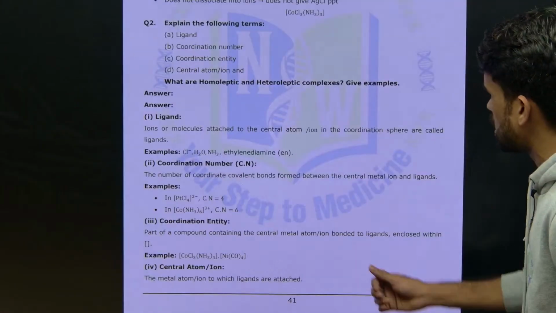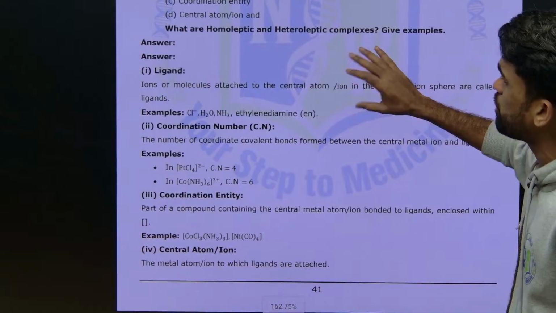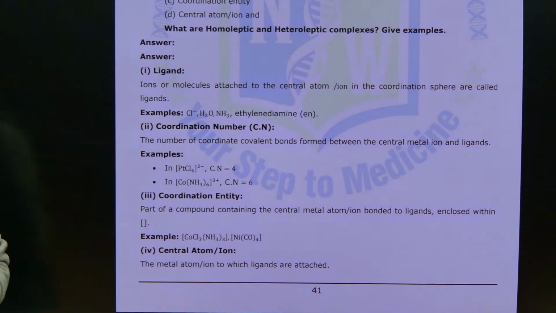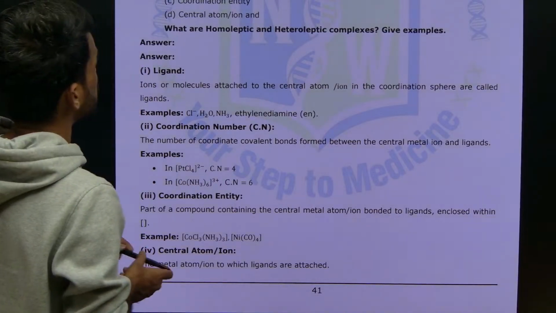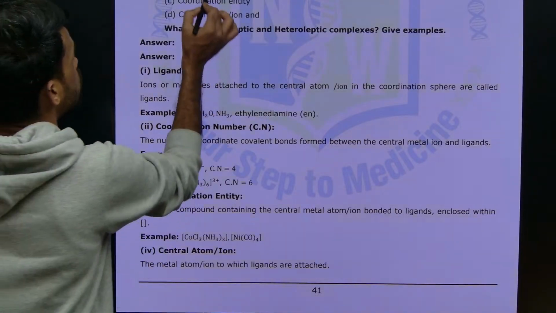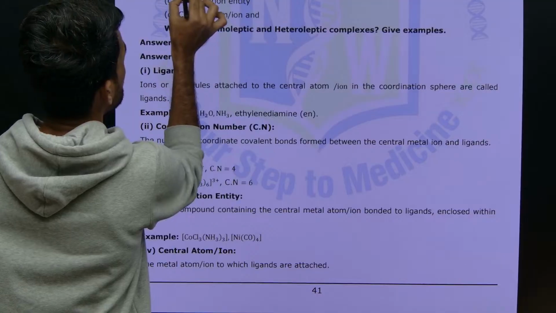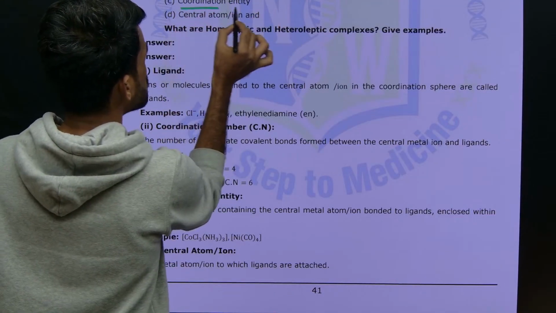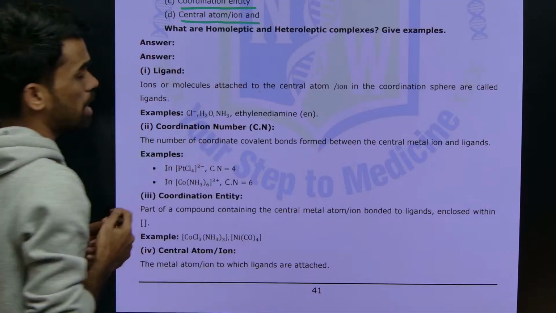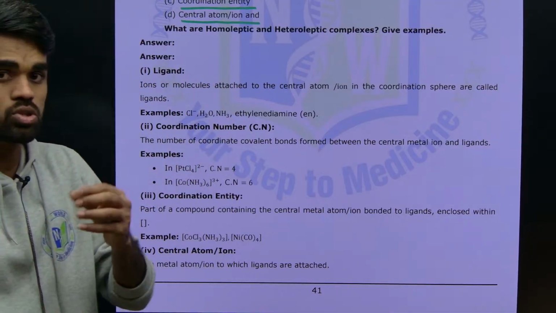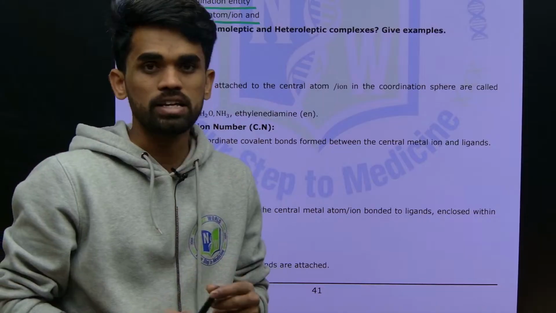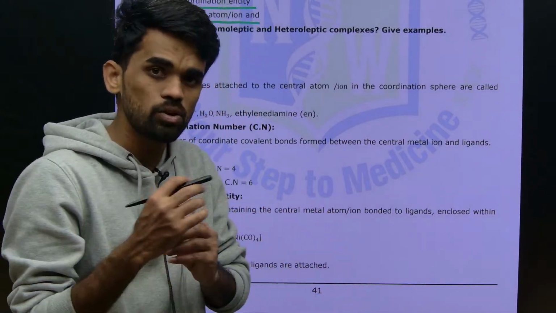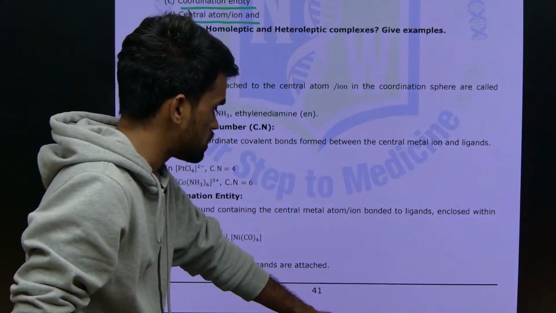Now let us start our discussion with the first question, which is about the basic terminology used in coordination compounds. Explain the following terms: ligand, coordination number, coordination entity, and central atom or ion in a coordination complex. These are the terms they are asking in the exam. It is very easy; look at this discussion, then you will definitely answer this kind of question in your exam.